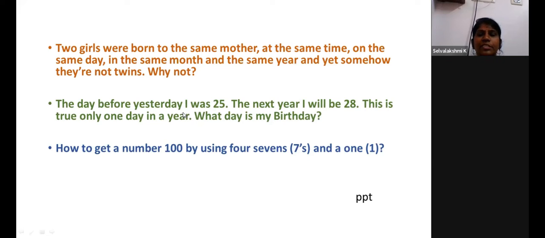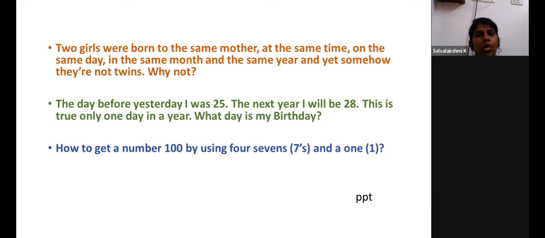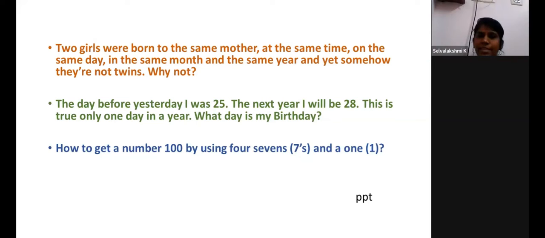The day before yesterday, I was 25. Next year, I'll be 28. Is that really possible? Yes, it is possible. How is it possible? Then what should be my birth date? It's possible only on one day in a year. Which day is it? December 31st. Absolutely right.